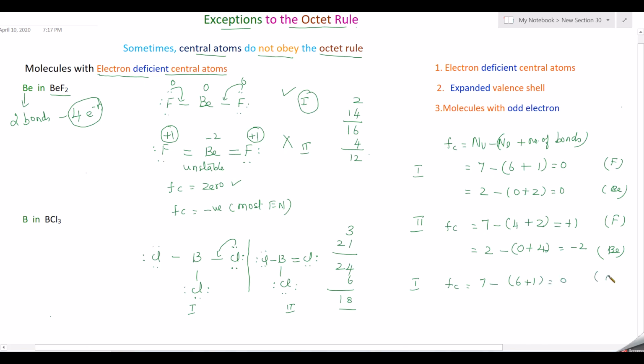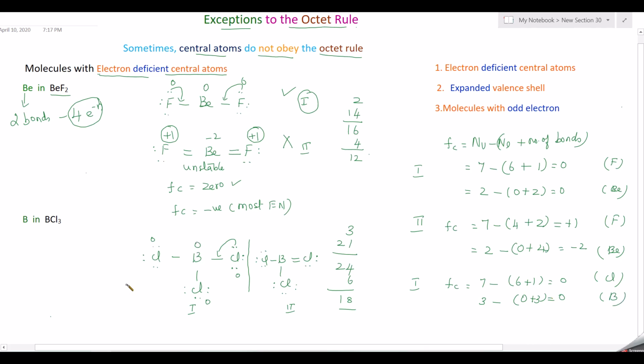So for chlorine we get 0 as the formal charge. In all the cases we get 0. But for boron, valence electrons 3 minus lone pair electrons, there is no lone pair, so 0, minus number of bonds 3, is equal to 0. So for boron also we get 0.